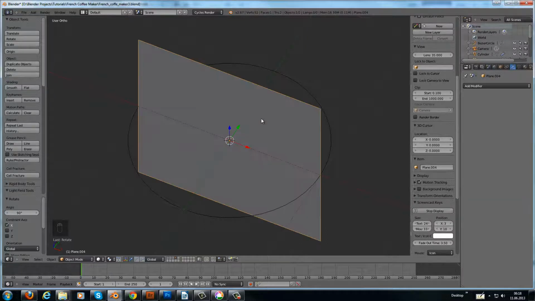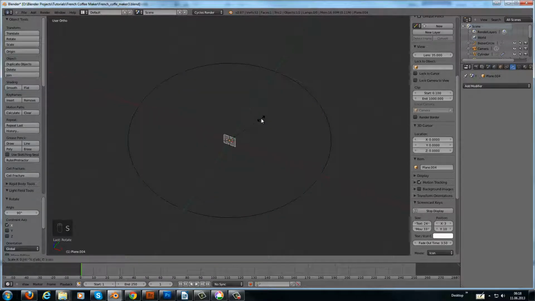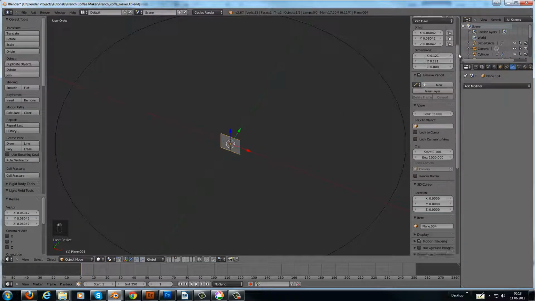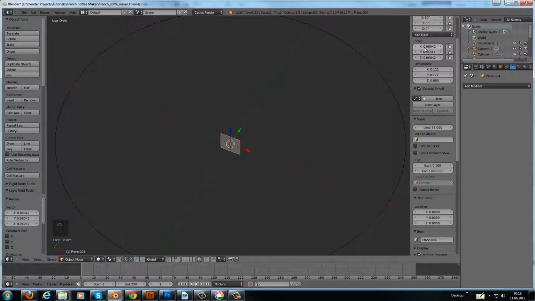Okay, and it's failed. Scale 0.06042. Okay. The number, you can see it here. Scale for all 3 dimensions.